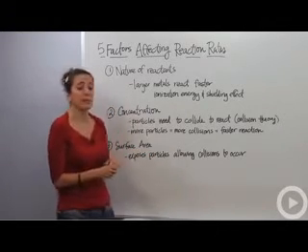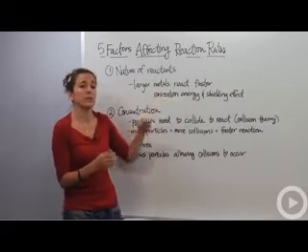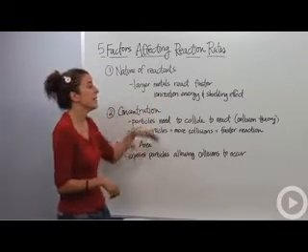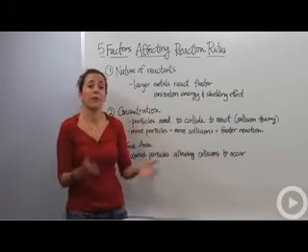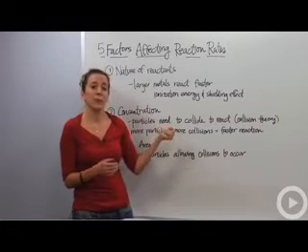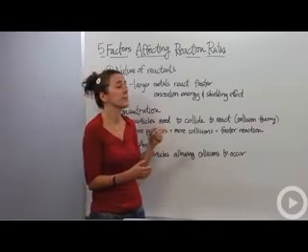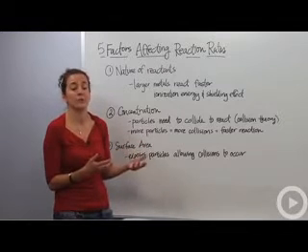Larger metals tend to react faster because they have a very low ionization energy, meaning that they can get rid of those electrons very easily. And they have a very high shielding effect. So the valence shell electrons are able to react very quickly. Whereas if it's a smaller molecule, they're being held in much more tightly within the nucleus. So the nature of the reactants themselves actually plays a major part in how fast or slow a reaction takes place.